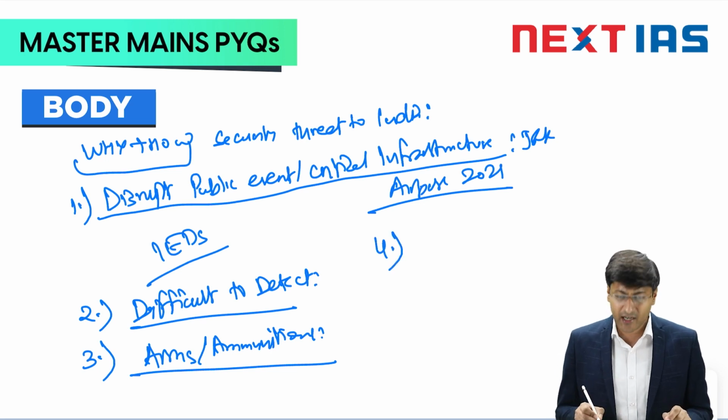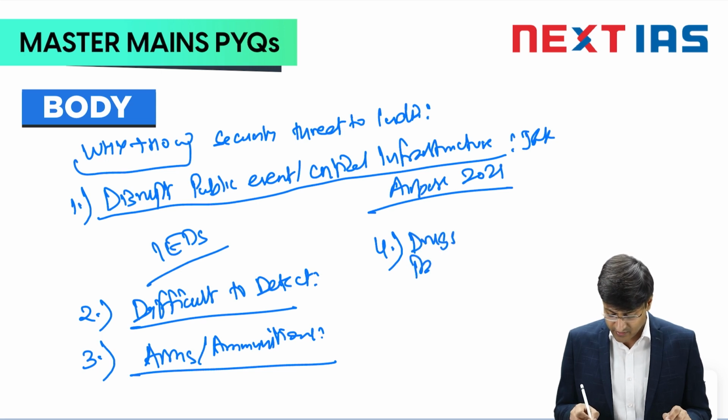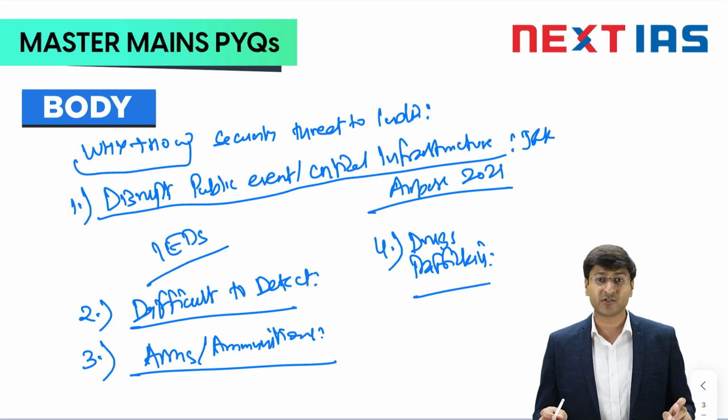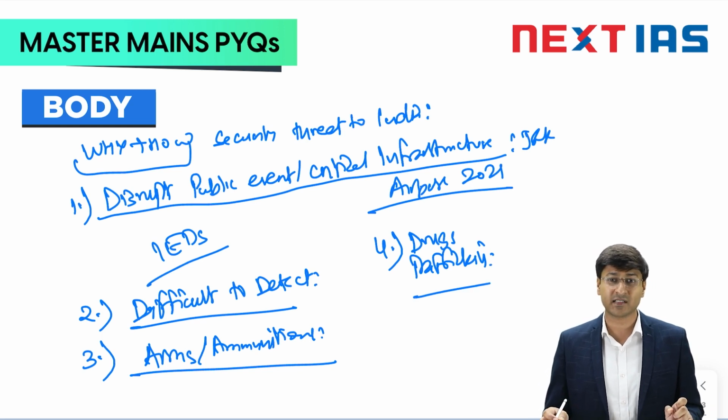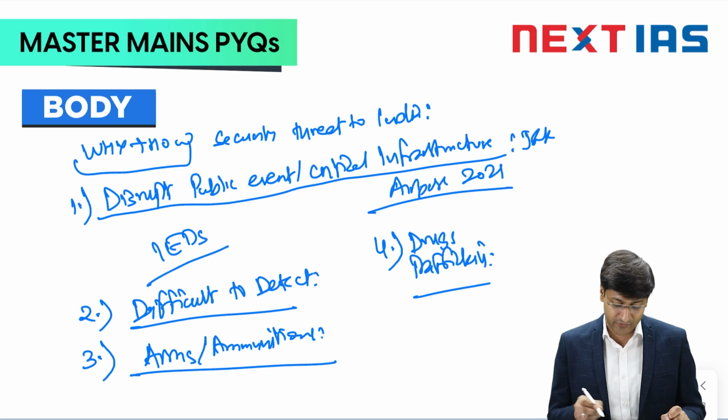The next point that we can talk about is drug trafficking. You will be amazed to know, if we go by a BSF report, that there is anecdotal evidence to highlight that 1 kg of heroin that costs around $6,000 in Pakistan, once it enters the territory of India,